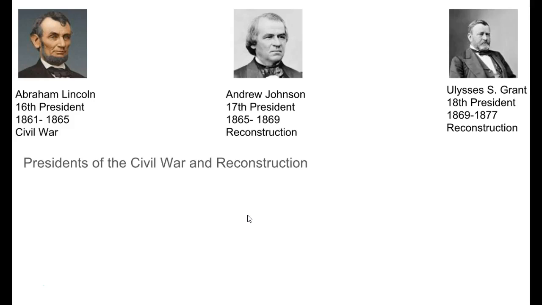Just a brief overview of the presidents that we are going to cover throughout this time period. We're going to talk about Abraham Lincoln, who was our 16th president from 1861 to 1865. He was the president during the Civil War. Andrew Johnson was our 17th president, 1865 to 1869. He became president after Abraham Lincoln was assassinated. He was the president during Reconstruction. And then finally, Ulysses S. Grant was our 18th president from 1869 to 1877, and he is the one that ended Reconstruction.